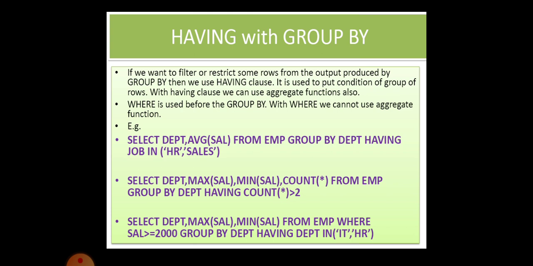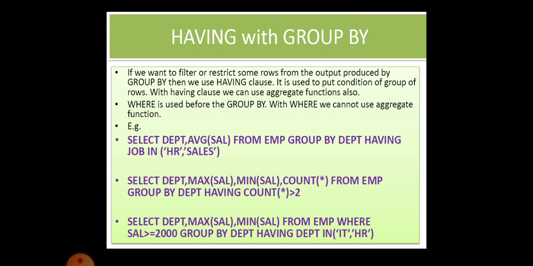My dear children, look at the first example. Select department, average salary from employee, group by department, having job in HR and sales. My dear children, how will the query execute?